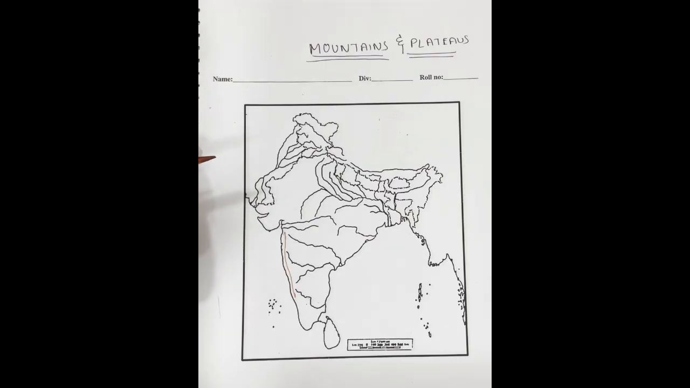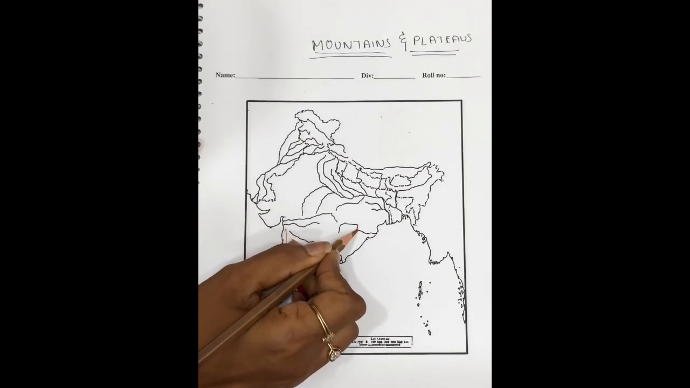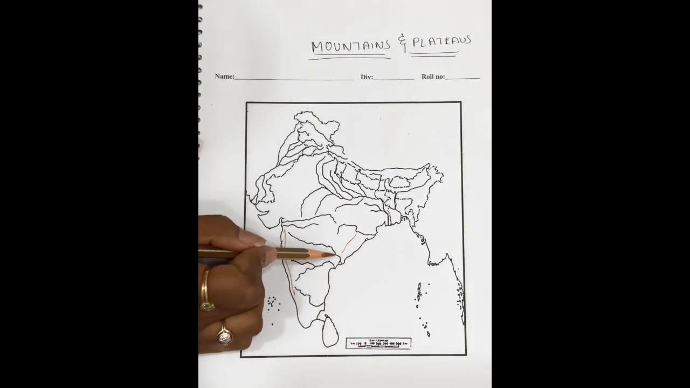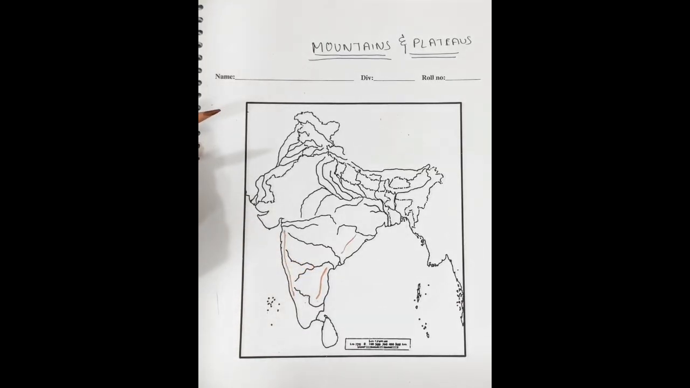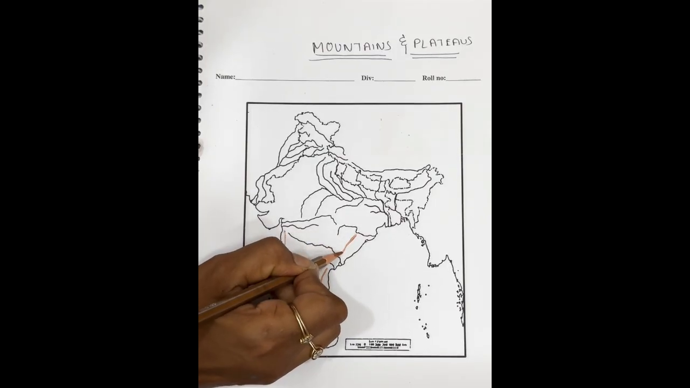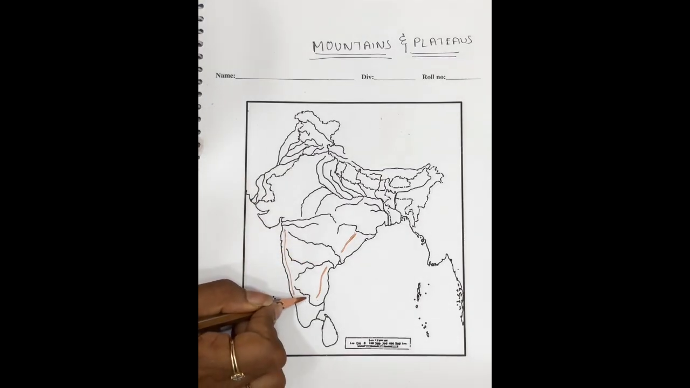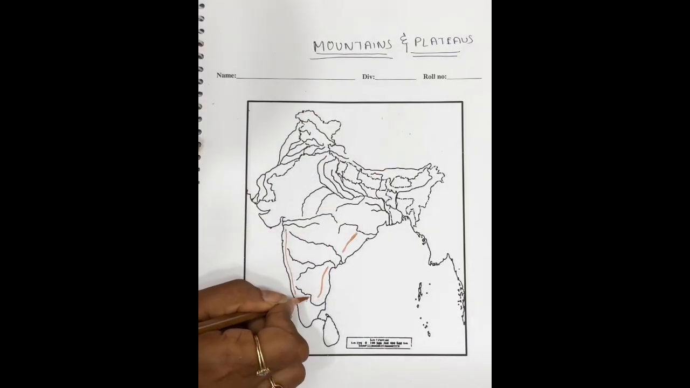Now, Eastern Ghat is a little away from the coast. So if you take this as a reference point, from here you mark Eastern Ghat. Now between Godavari and Krishna, there is no Eastern Ghat. And then we mark it here like this. So this is your Eastern Ghat. The main difference is Western Ghat is a little closer to the coast, Eastern Ghat is away from the coast. Now here we are going to mark Nilgiri.